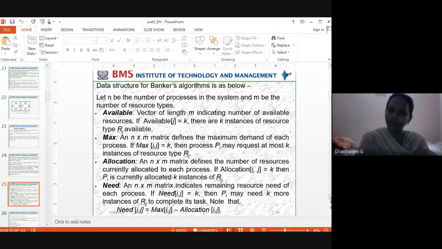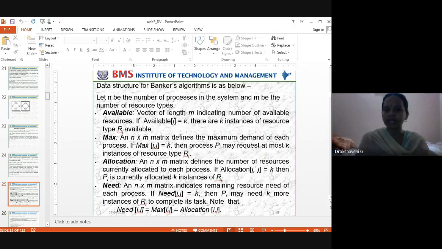Total available resources, how many do I have? 18. Out of 18, how many are CPUs, how many books, how many printers? That's what Available says. J means resources. Are the available CPUs equal to k? How many available CPUs do I have now? 5. So 5 is equal to 5. There are k instances of resource type Rj. Resource of what type? CPUs. That is what it says.